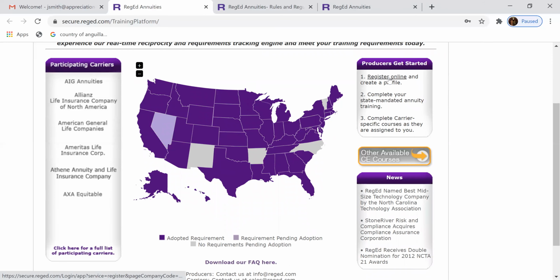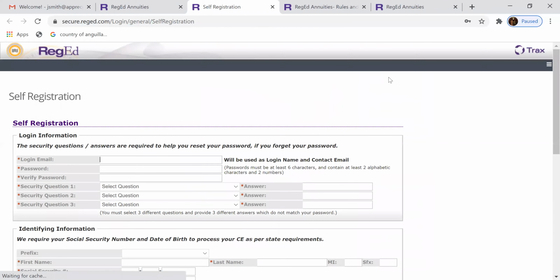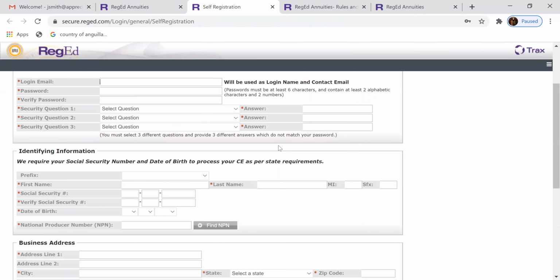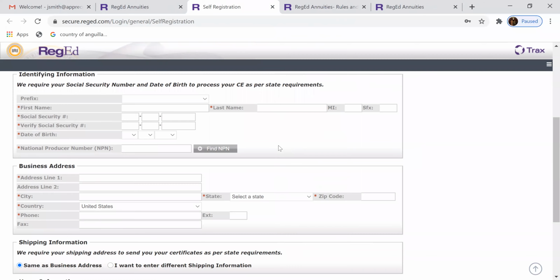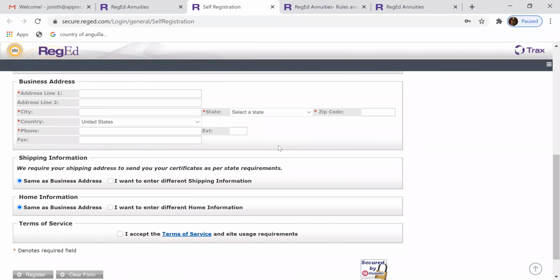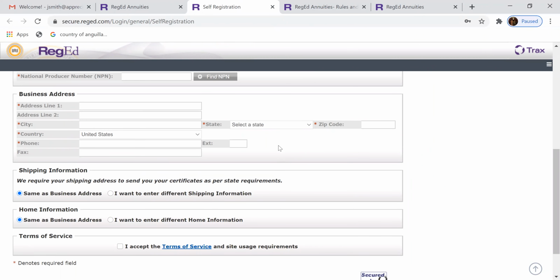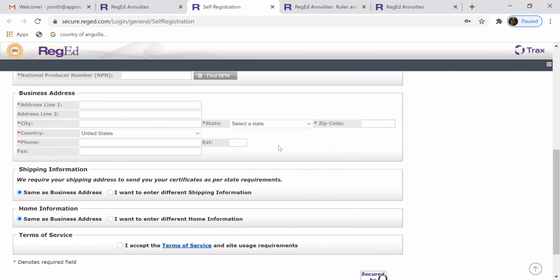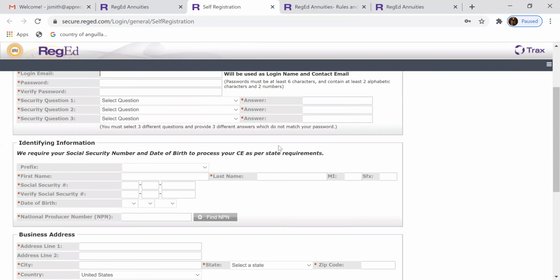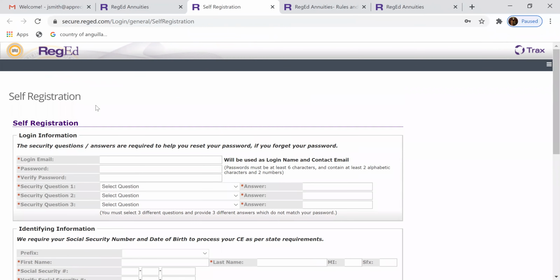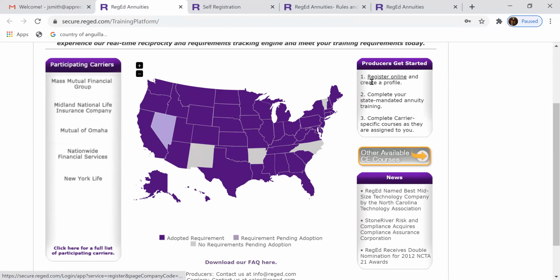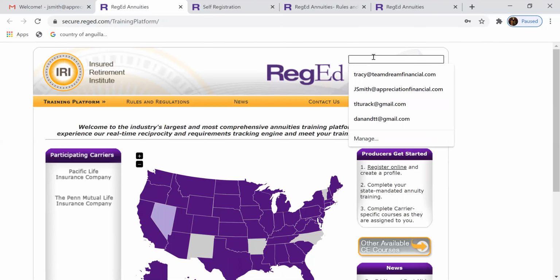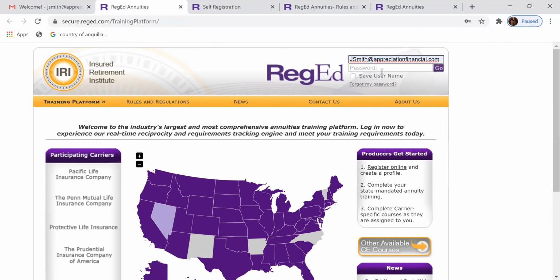So if you don't have an account, we're going to go ahead and click the register online button. And this is going to ask you for your personal information to sign up for an account with Reg Ed. It is free to create an account. You just pay for any courses you select. So you'll fill out all of your information here. If this website asks you for any type of company code, you can just leave it blank, as we do not have a company code. So you should be able to just leave it blank and proceed. Once you have an account created, the system will log you in, or you can come here and log in.